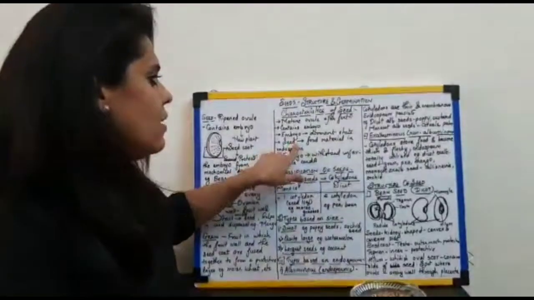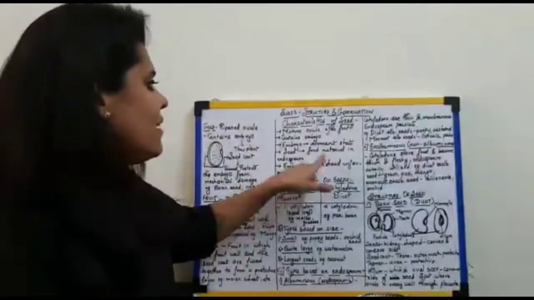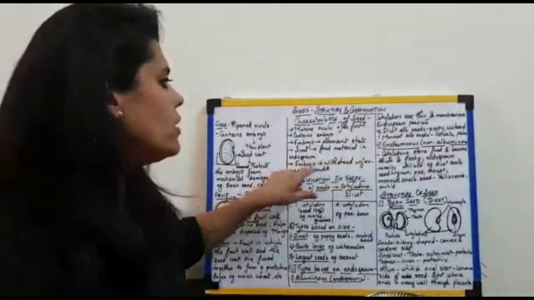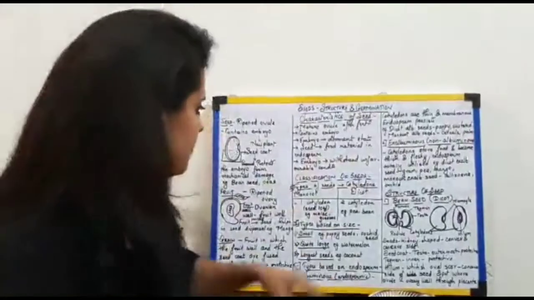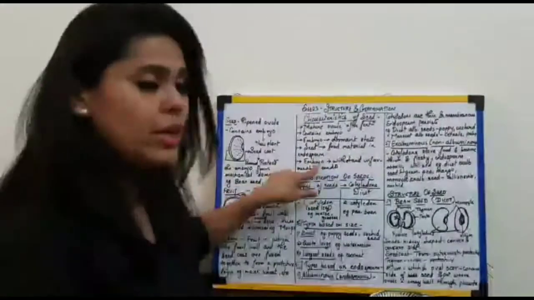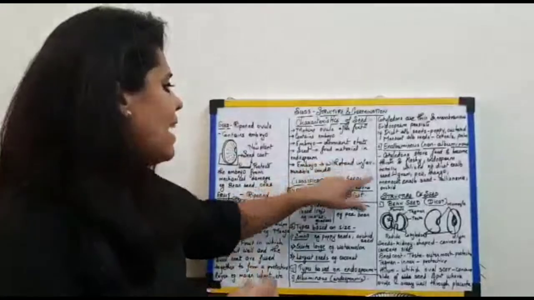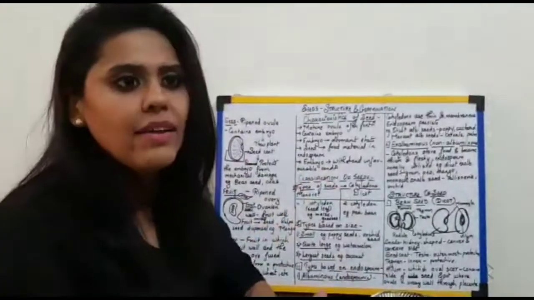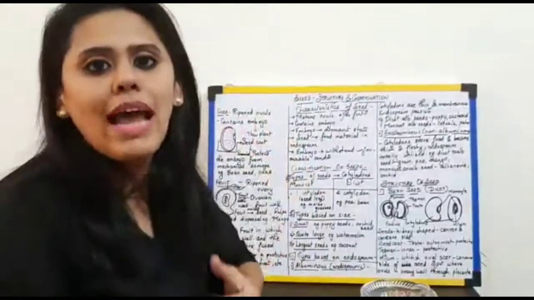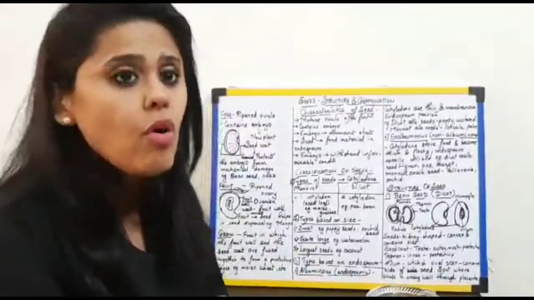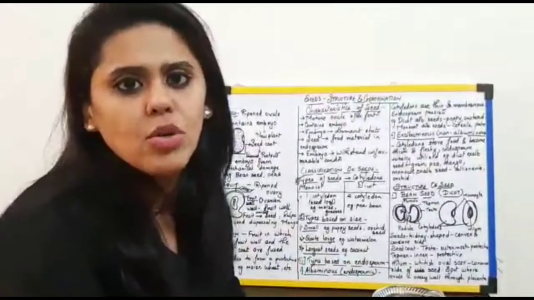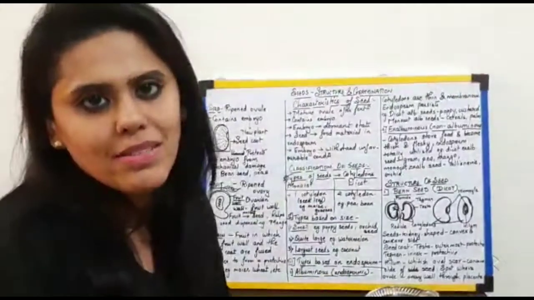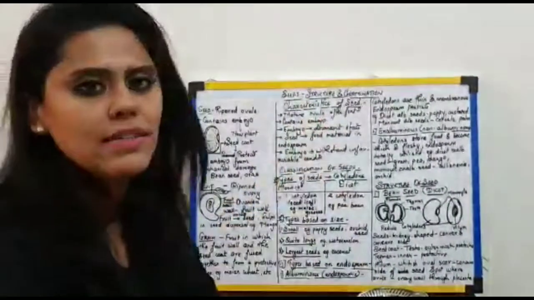Now, the seed itself also has the food material stored in it, right? And where is it stored? It is stored in the form of endosperm. Also, it is the embryo that can withstand various unfavorable conditions. Why? Since it is in the resting phase, the embryo is not having much of demands, and therefore many unfavorable conditions could be handled by the embryo in that dormant state. I hope the characteristics are clear.